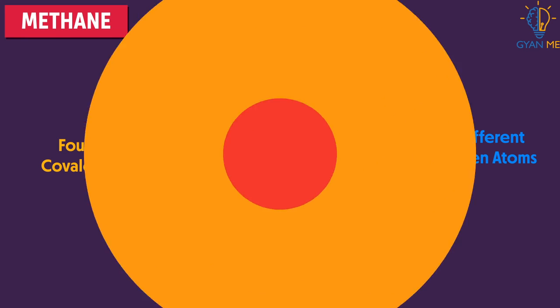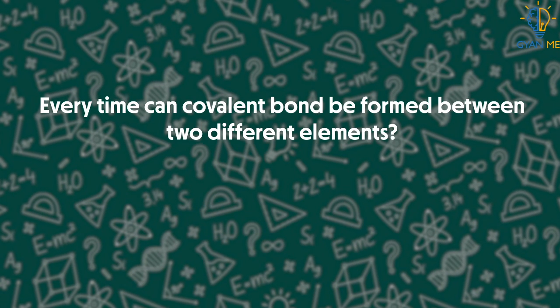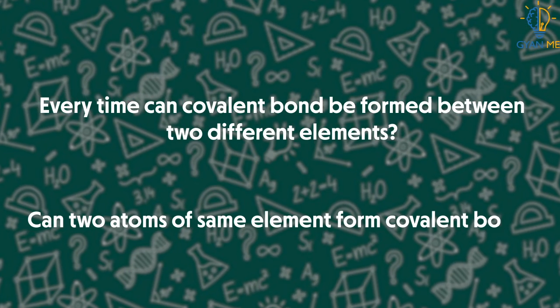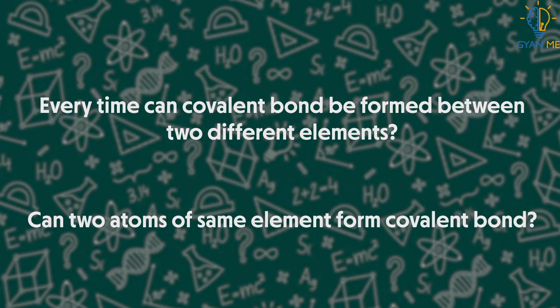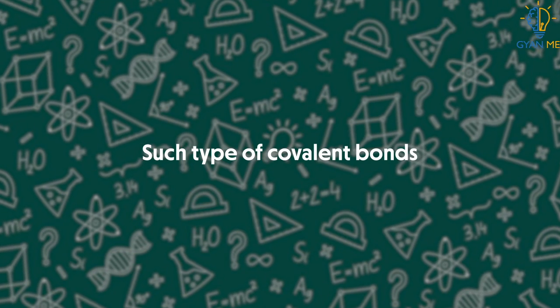Now the question is, every time, can covalent bond be formed between 2 different elements? Can 2 atoms of same element form covalent bond? We will see other examples of such type of covalent bonds in our next video.